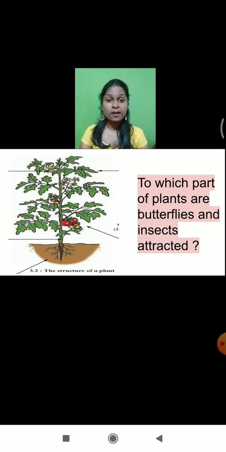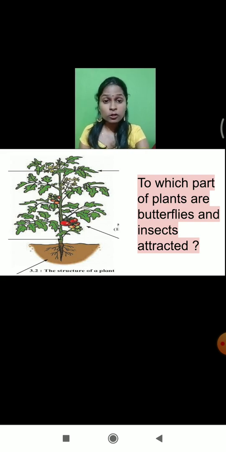Now students, can you tell me to which part of the plants butterflies and insects are attracted? Have you ever seen butterflies or birds getting attracted towards plants? You must have observed many times on which part of the plant these butterflies sit. Any guesses? There are many parts of the plants, like stem, leaves, flowers, and root. Particularly on which part do butterflies and birds sit? Any guesses?